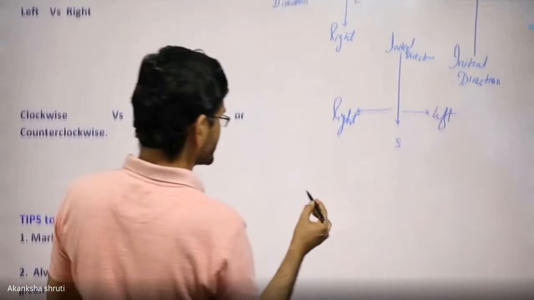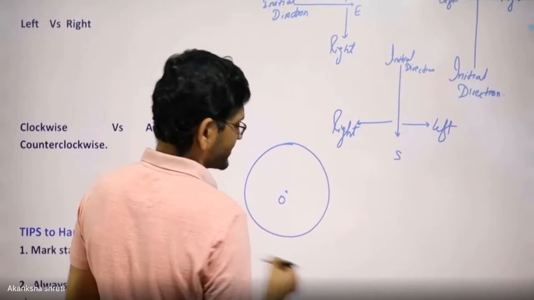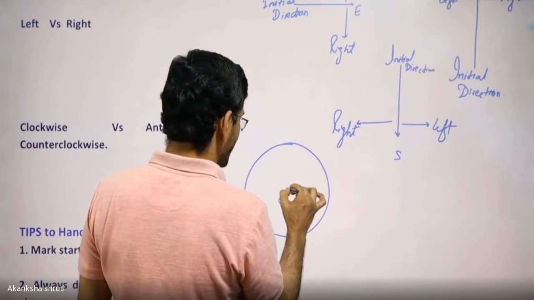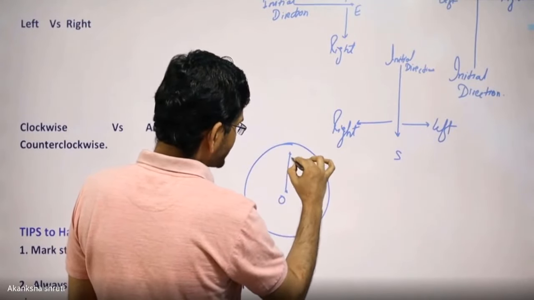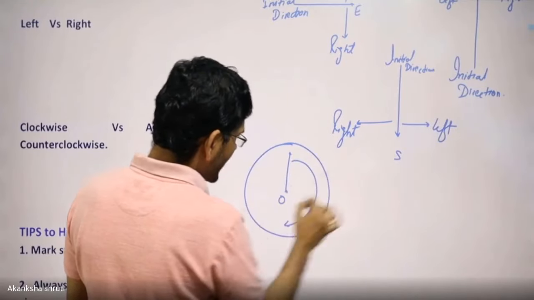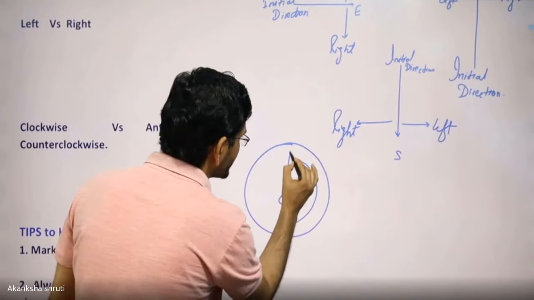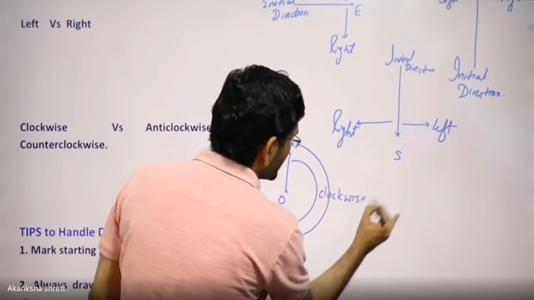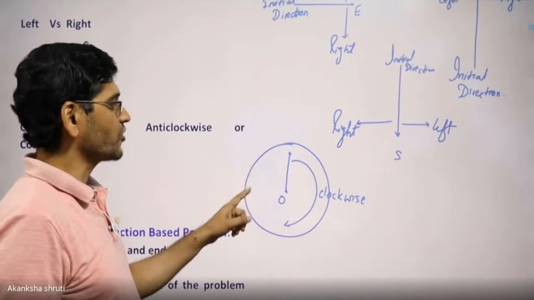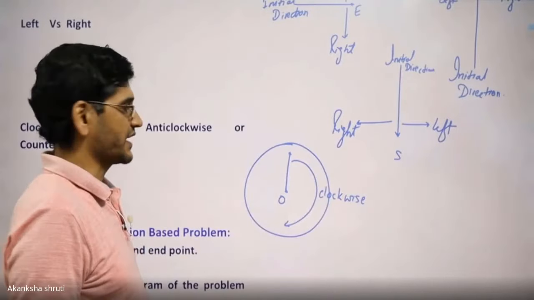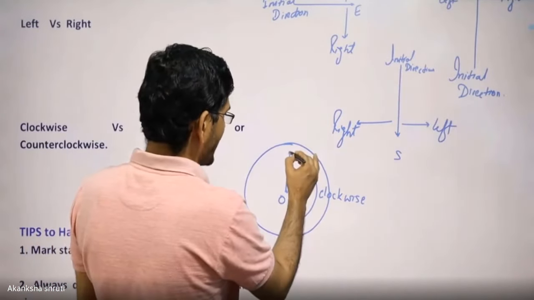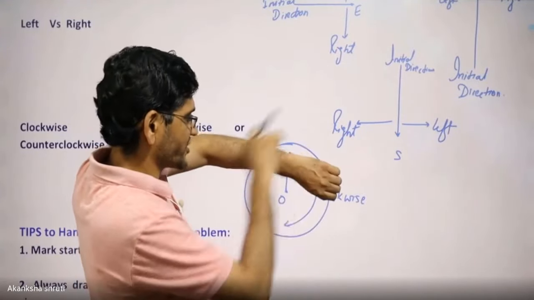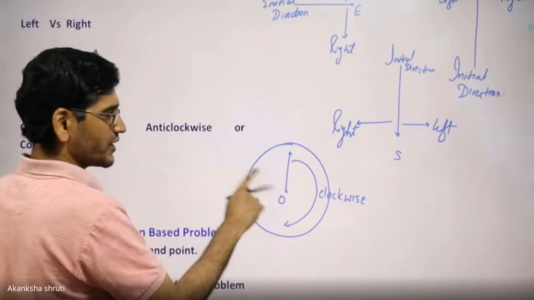Students, we know that if we consider a clock, then the clock has at least two hands. One is the minute hand, another one is the hour hand. We know that the hand is always moving in this direction. So this direction means if we are pointing it here, then rightward, it is called the clockwise direction. Means the direction in which the hands of the clock move is called the clockwise direction. Even if we take the hour hand or minute hand, all are moving clockwise, taking such a kind of turn only. So it is called clockwise.